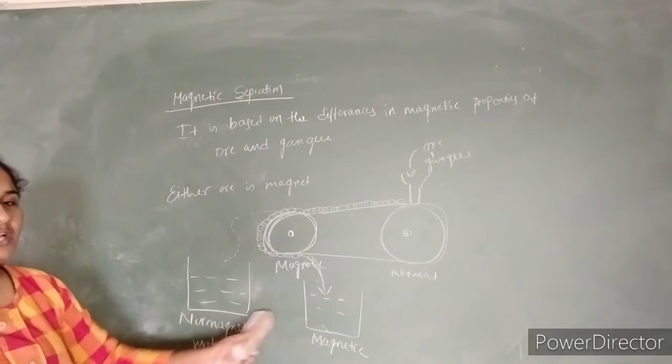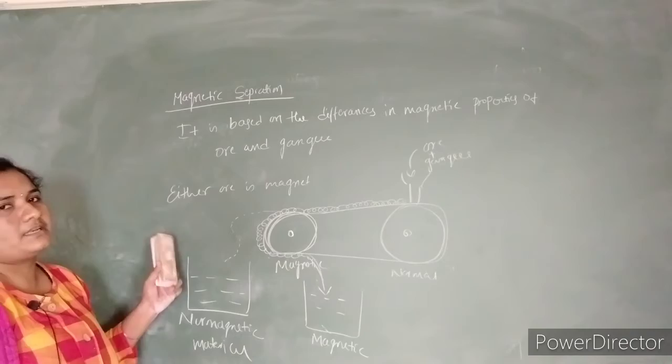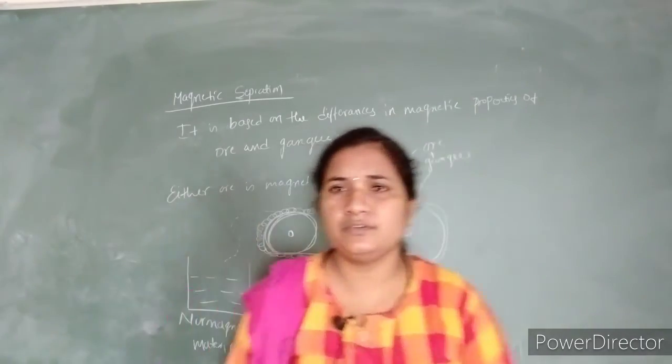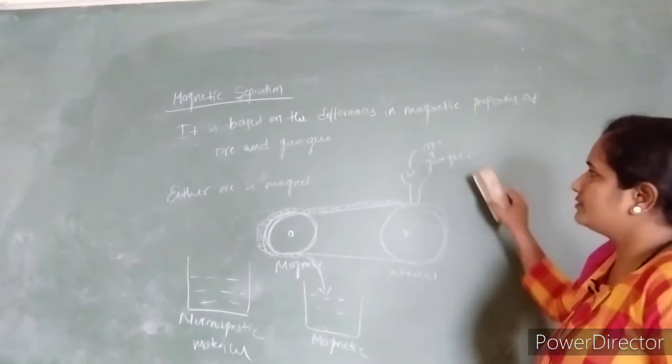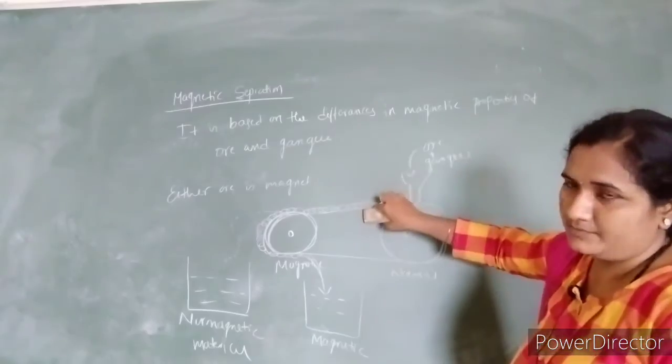Okay, in this way we separate ore from the gangue. This is magnetic separation. A simple way to remember this method: we put the ore and gangue mixture over the conveyor belt.